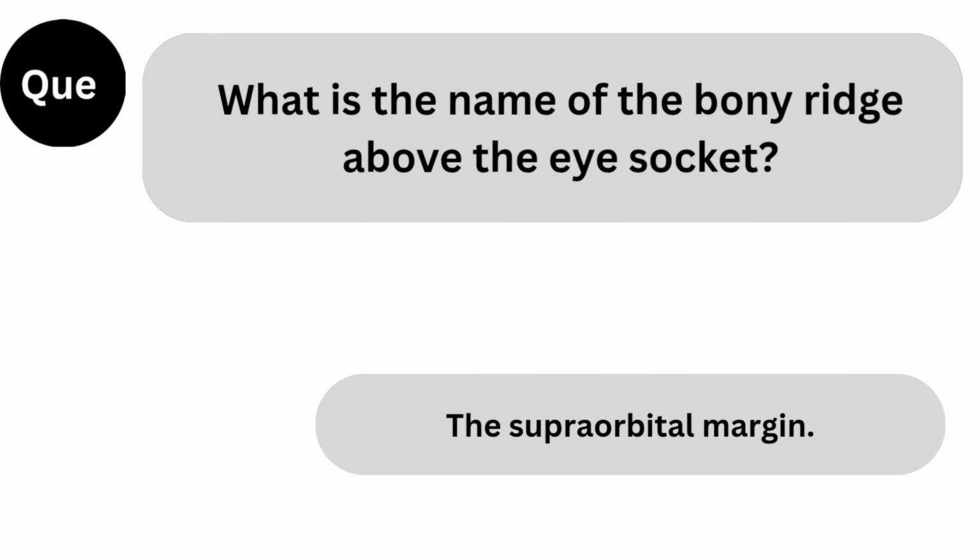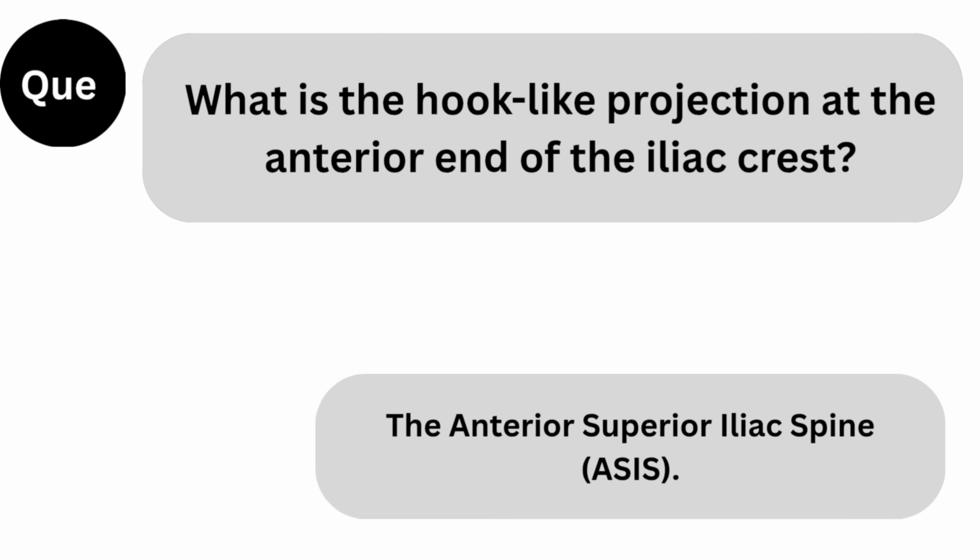Next question. What is the name of the bony ridge above the eye socket? Answer: the supraorbital margin. Next question. What is the hook-like projection at the anterior end of the iliac crest? Answer: the anterior superior iliac spine, ASIS.